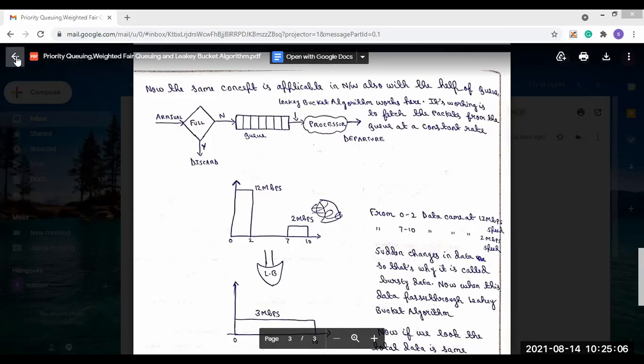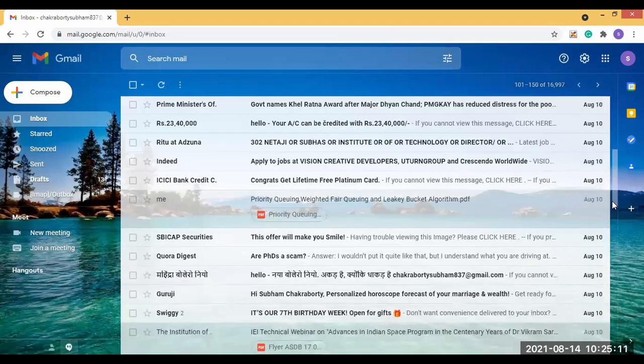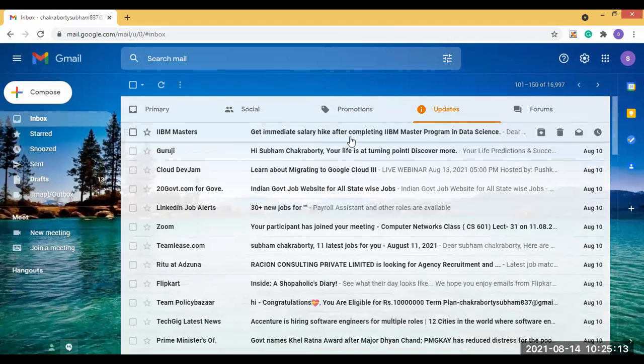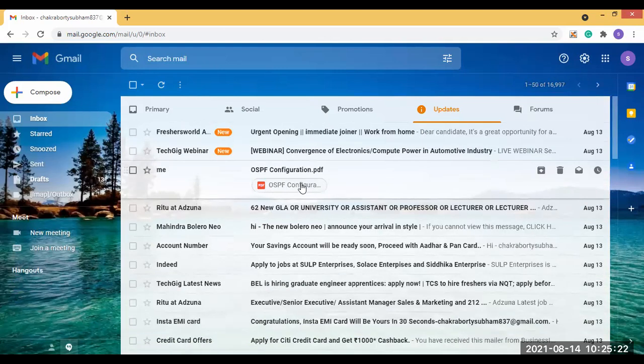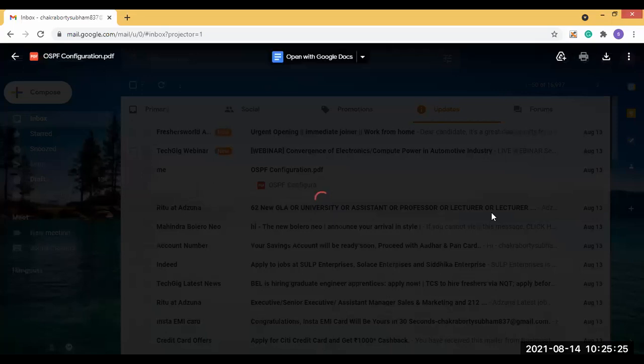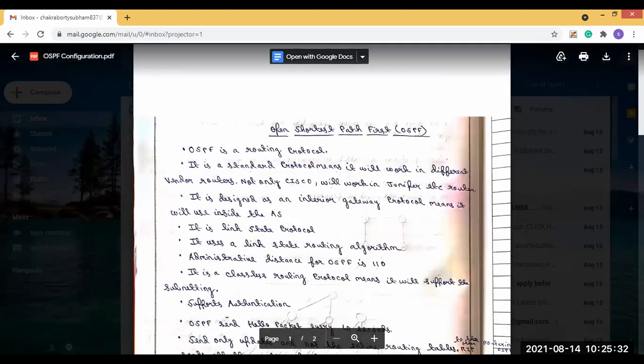So first, before going to this, let's revise some of the OSPF concepts which we used here. We already know that OSPF is a routing protocol, and it is also a standard protocol.